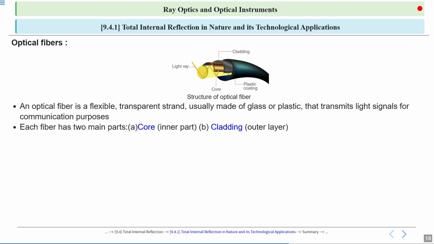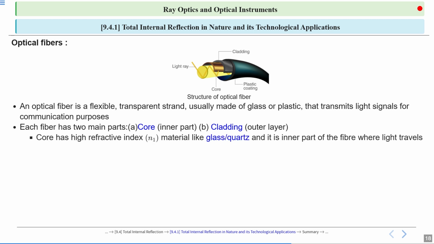Each fiber has two main parts. First, the core part, or inner part. Second, the cladding part, or outer layer. The core is a high refractive index, n1, material like glass or quartz, and it is the inner part of the fiber where light travels.